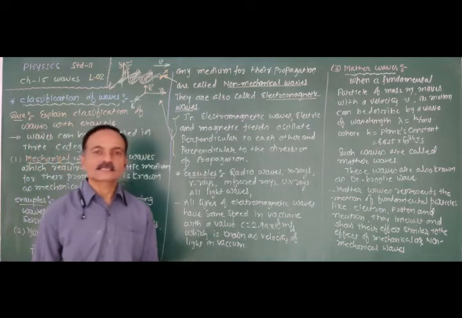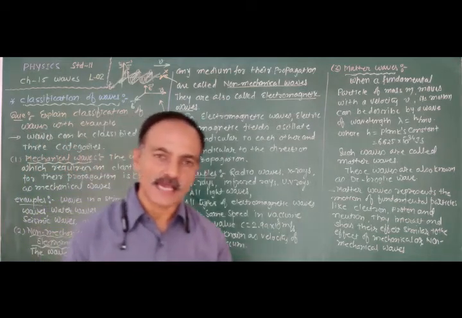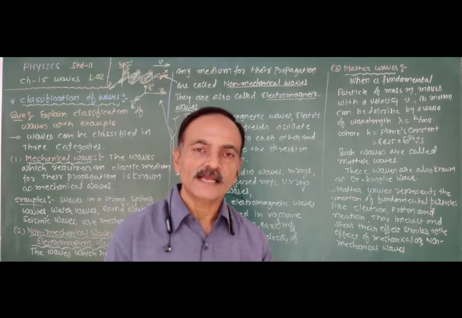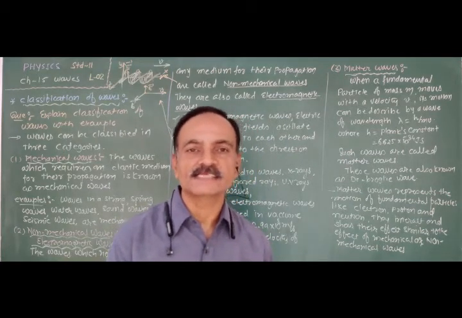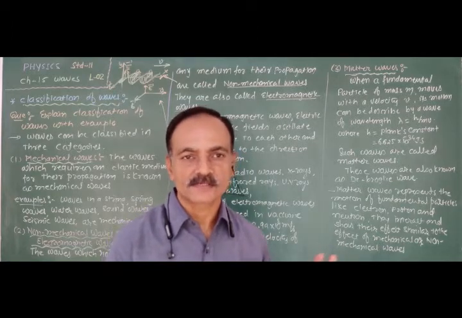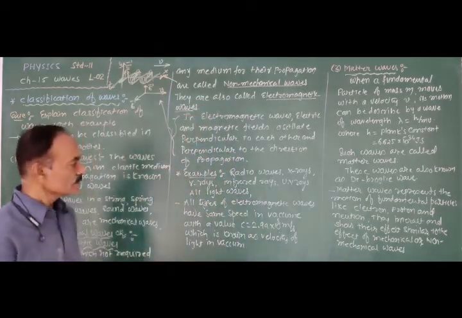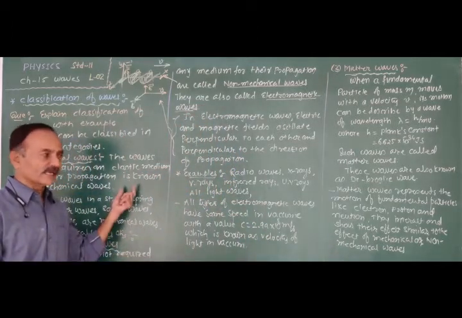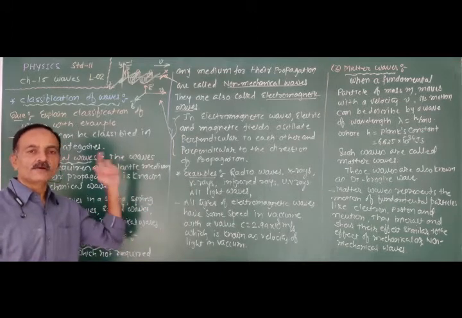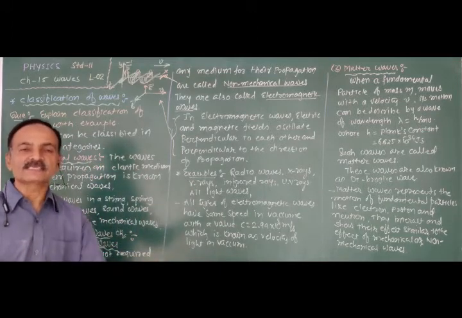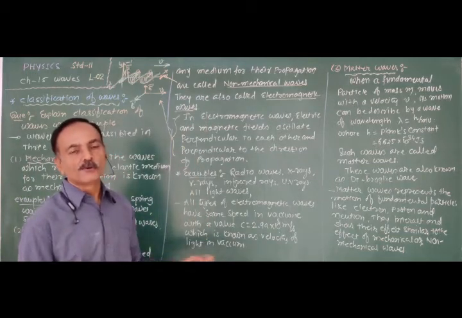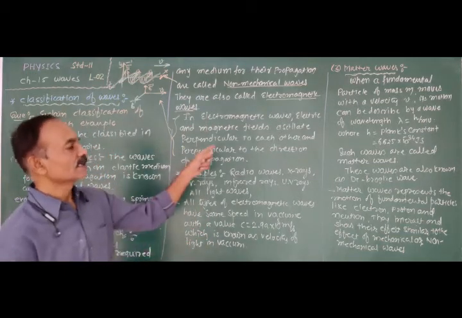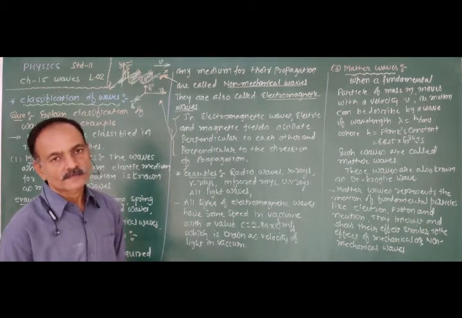So in short, the light wave is also an electromagnetic wave. We learned about this in 12th standard in chapter 8, electromagnetic waves. So there is mechanical wave and there is non-mechanical wave. For mechanical waves, a medium is required for their propagation, while for non-mechanical waves, no medium is required for the propagation of the wave.